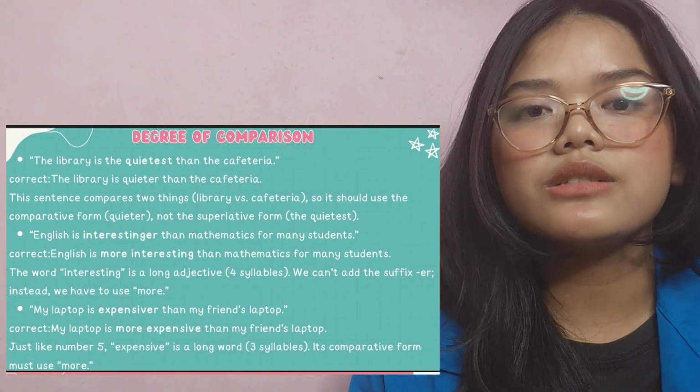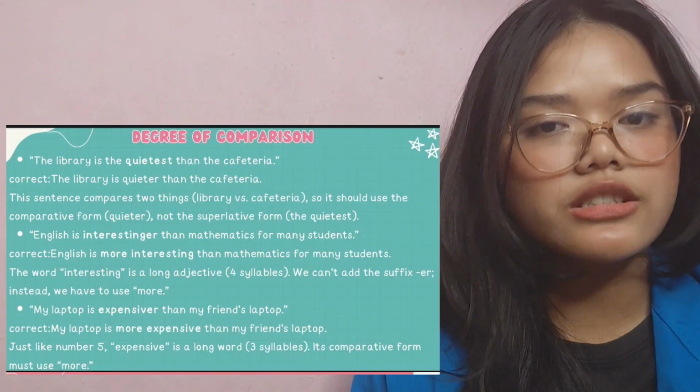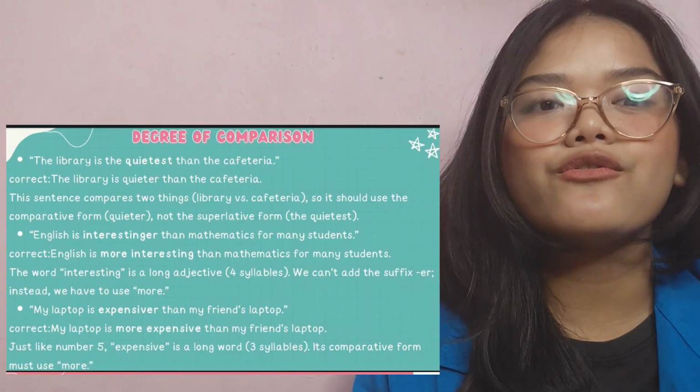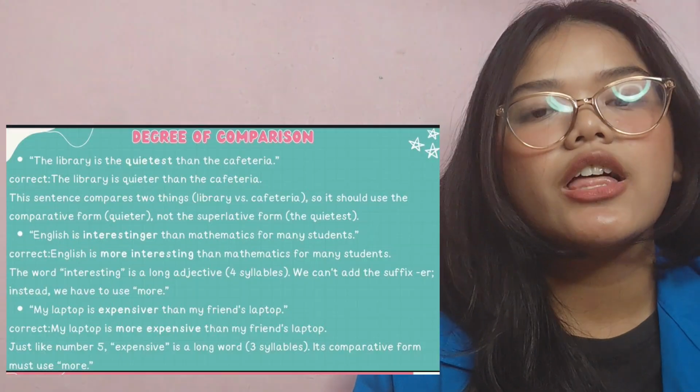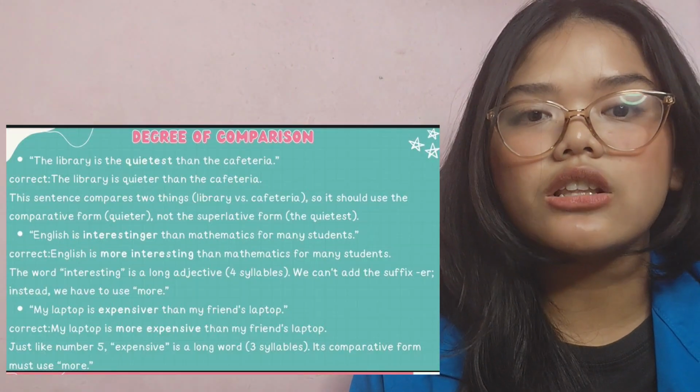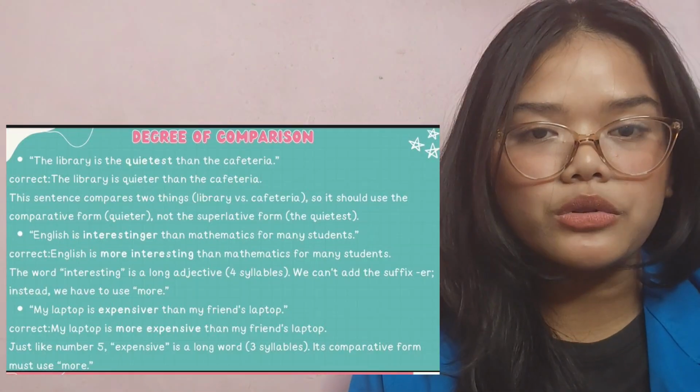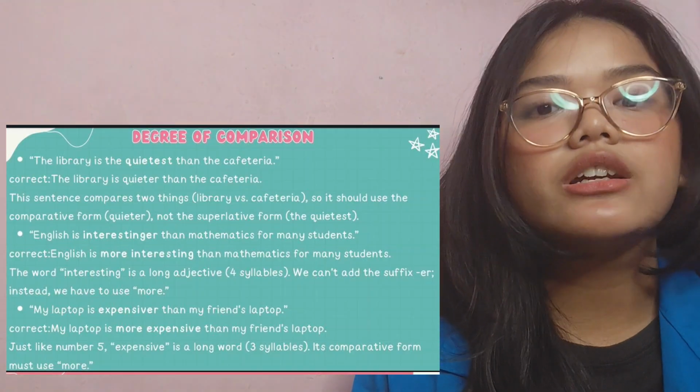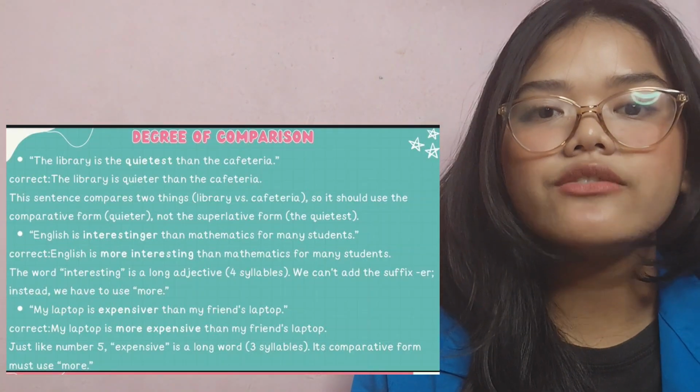Next is, "English is interestinger than mathematics for many students." Correct: "English is more interesting than mathematics for many students." The word interesting is a long adjective, with 4 syllables. We cannot add the suffix er. Instead, we have to use more.